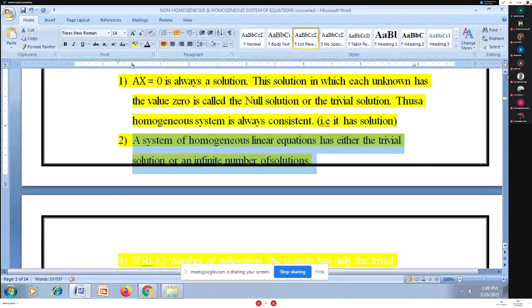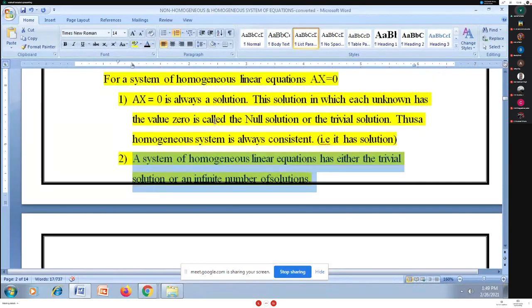Yes. Now, for AX equal to 0, this homogeneous system will always have a solution. The solution in which each unknown has the value 0 is called the null solution or trivial solution.